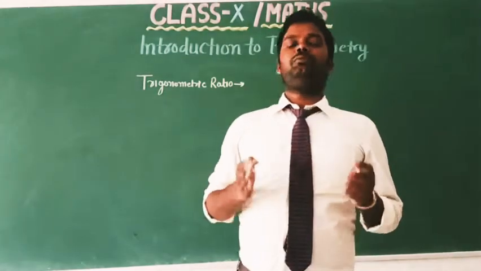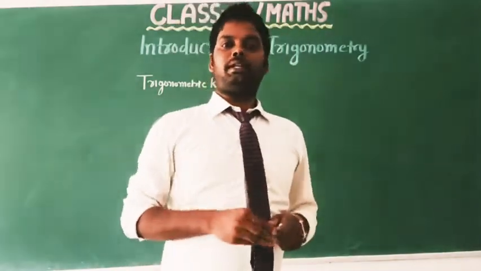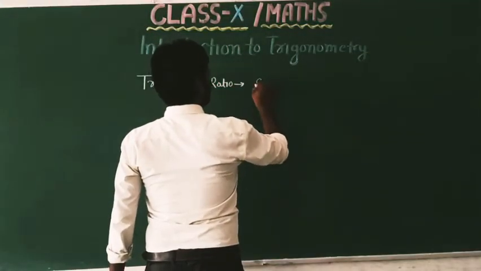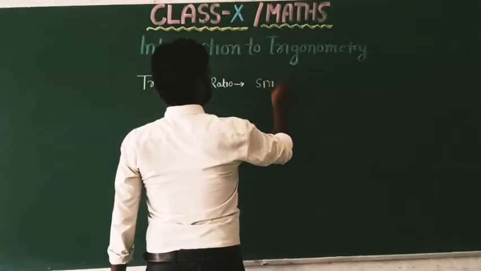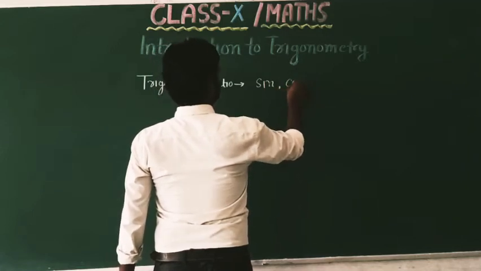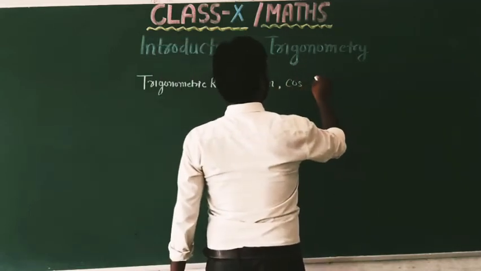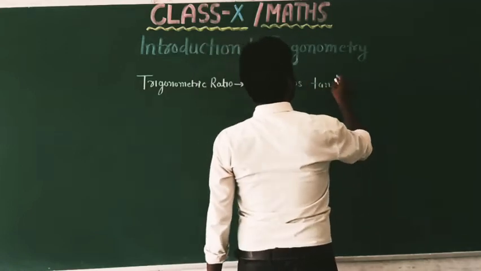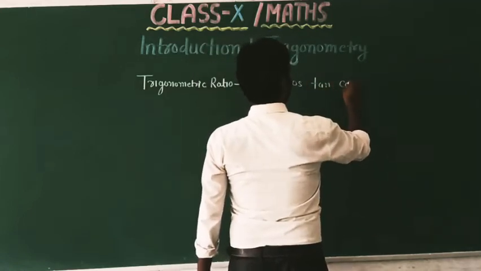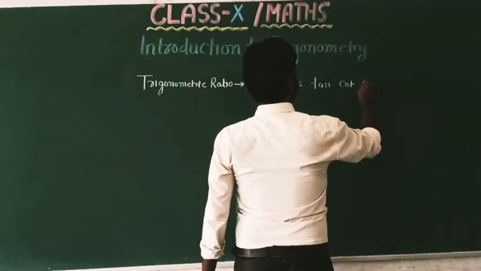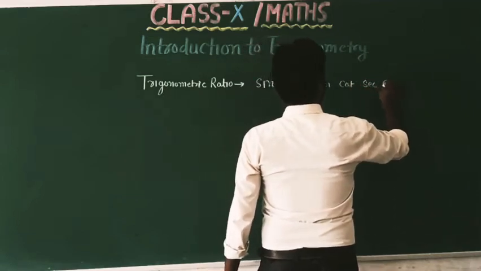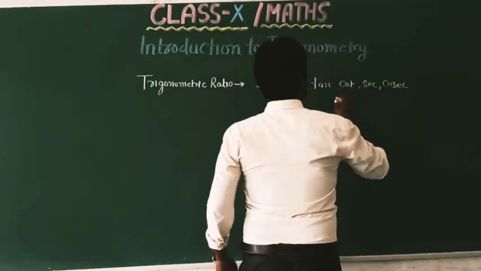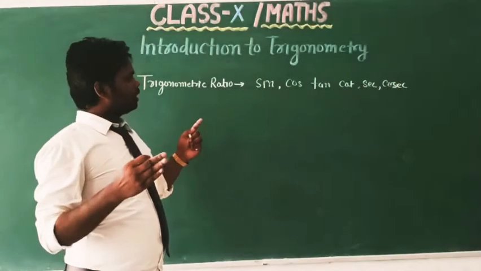We have 6 trigonometric ratios: first sine, second cos, third tan, and cot, sec, and cosec.